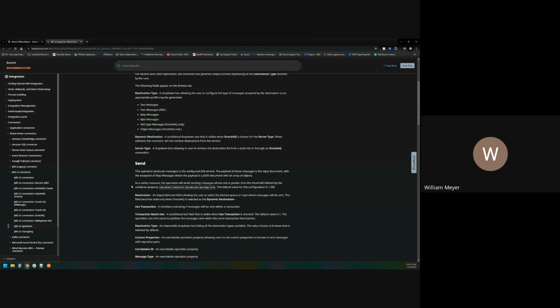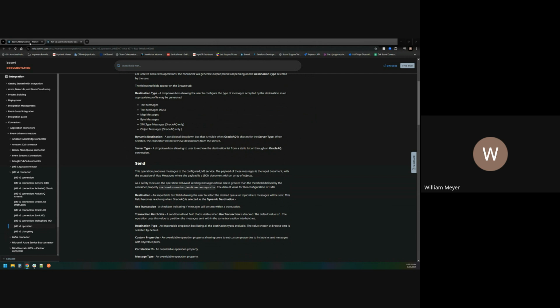The way to get around this limit is you have to go into your atom. You have to set this property. By default, it's 1 megabyte. But you can technically set it to whatever you want. So if you wanted to set it to 10 megabytes, you could. The non-intuitive thing about this is it's set in bytes. So when you go and set it, you need to make sure to transform this into bytes.